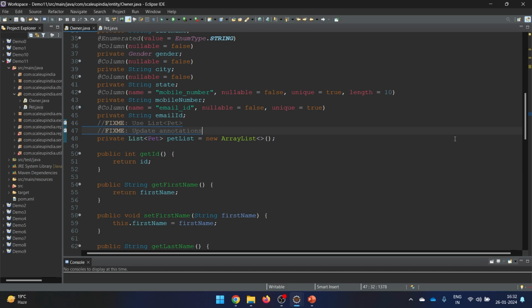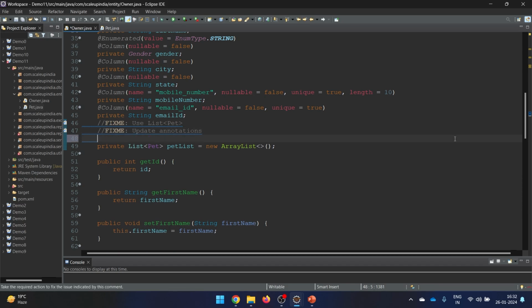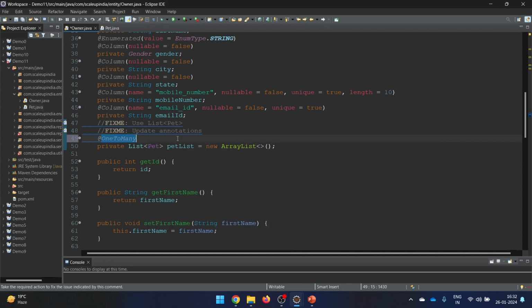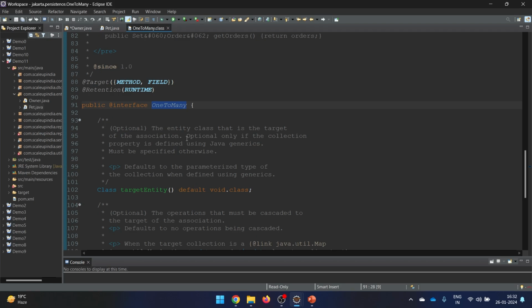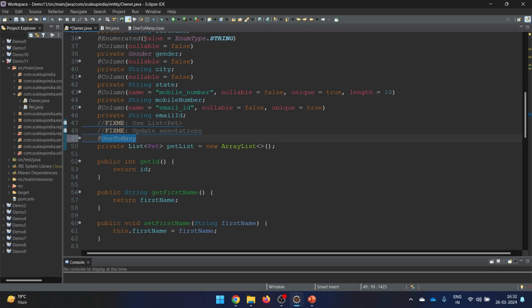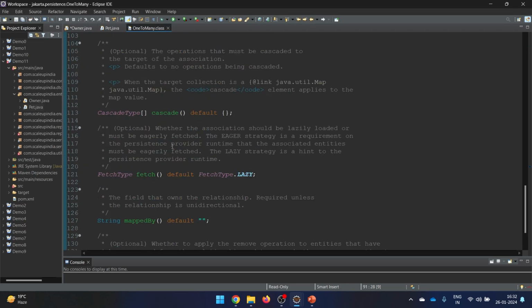Now what else can we do? Here we will add the annotation one to many, because we know that owner is one and pets are many. So we will call it one to many, and again this is coming from jakarta.persistence. Now let's see what we have in this particular annotation. The first one is target entity, but that one is very clear because we are just mentioning pet here, so nothing more to write.